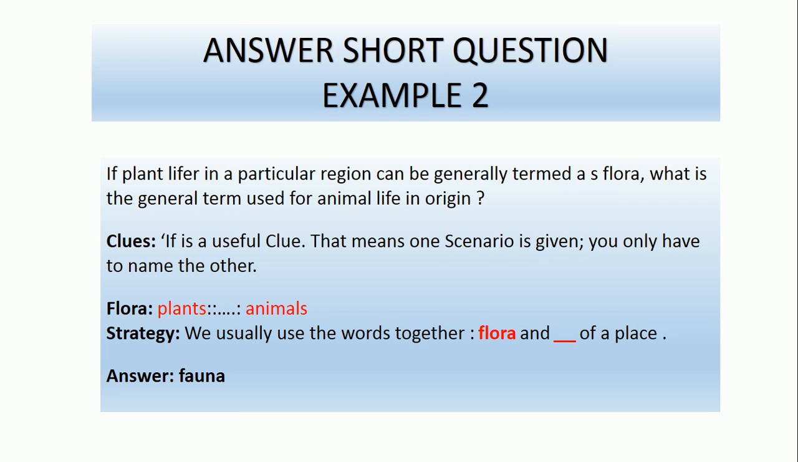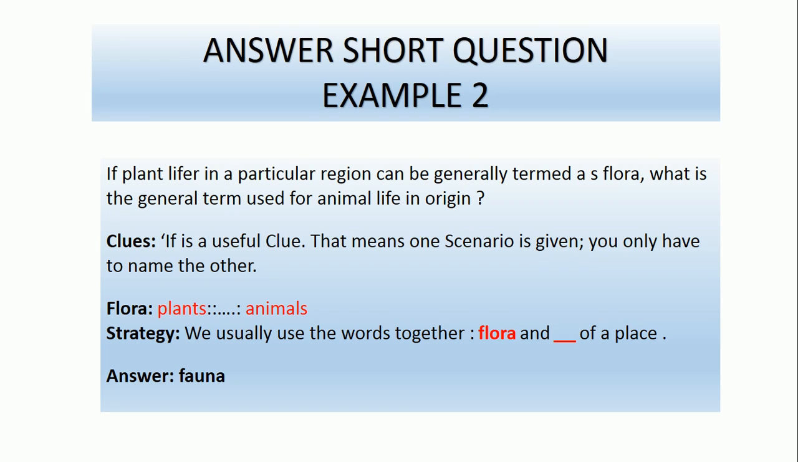So what is the clue we have? The word if is a useful clue. If they say if, that means one scenario is already given, one thing has been given already. So we have to find the other thing which is related to this one. You only have to name the other. Flora is plants, and what would be the animals? Plants are called flora.